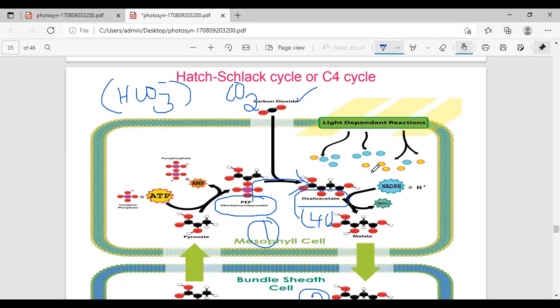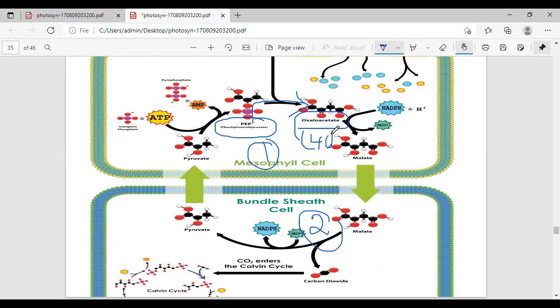Now the OAA enters into the chloroplast of the mesophyll cell. These reactions take place only in the cytosol. After the completion of the reaction, it enters into the chloroplast of the mesophyll cell. Cytosol is different, chloroplast is different. Don't confuse this one.